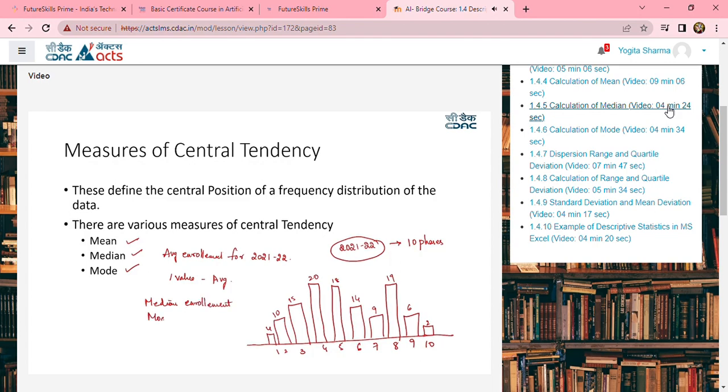So mode is nothing but the most occurring word or the most occurring number in very layman terms. So these are the various measures of central tendency that we have. In the next session, we'll be learning about the measures of dispersion. Till then, happy learning.